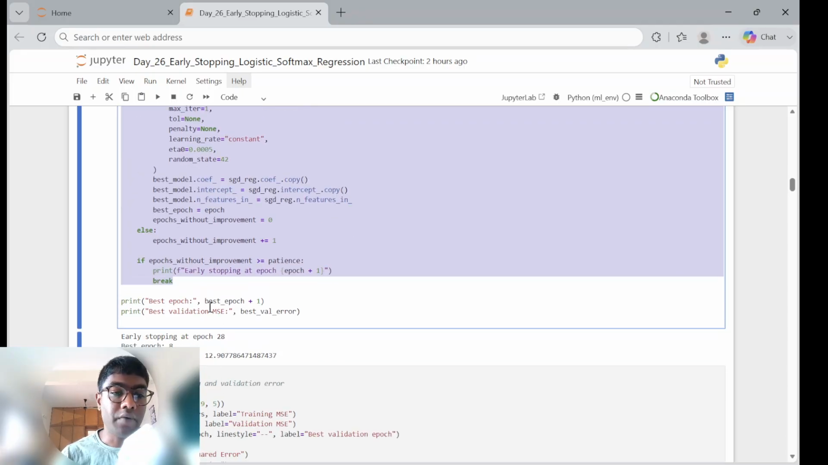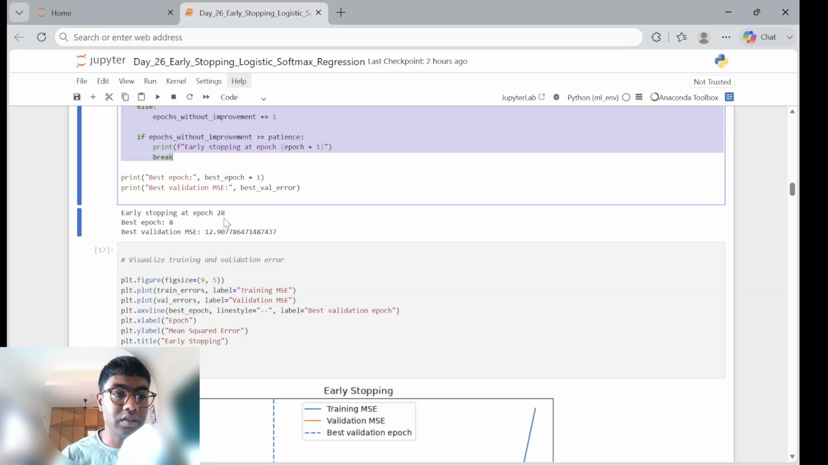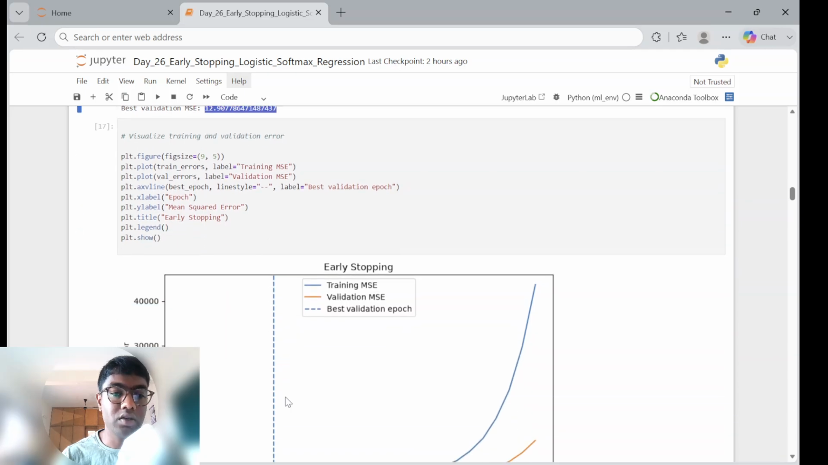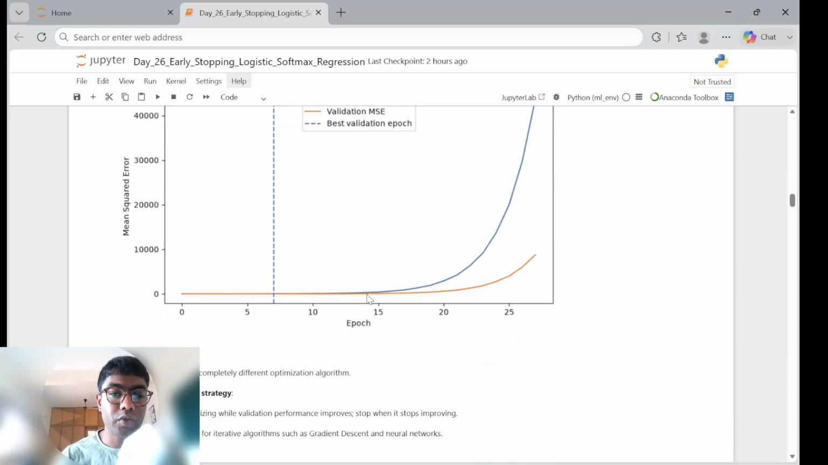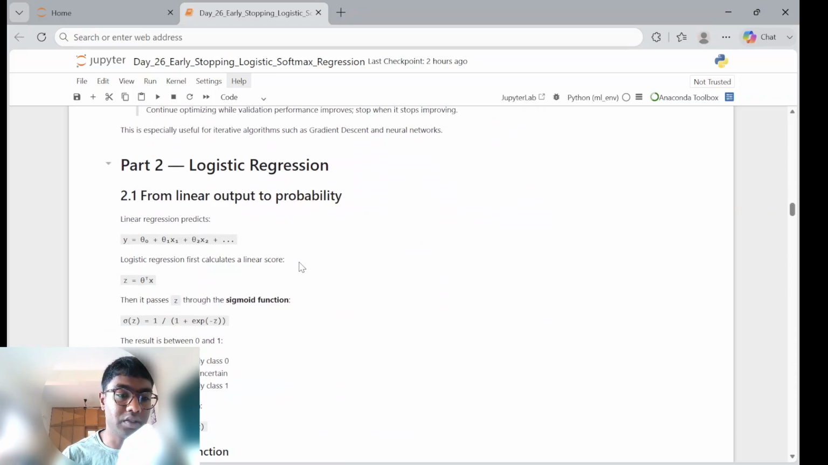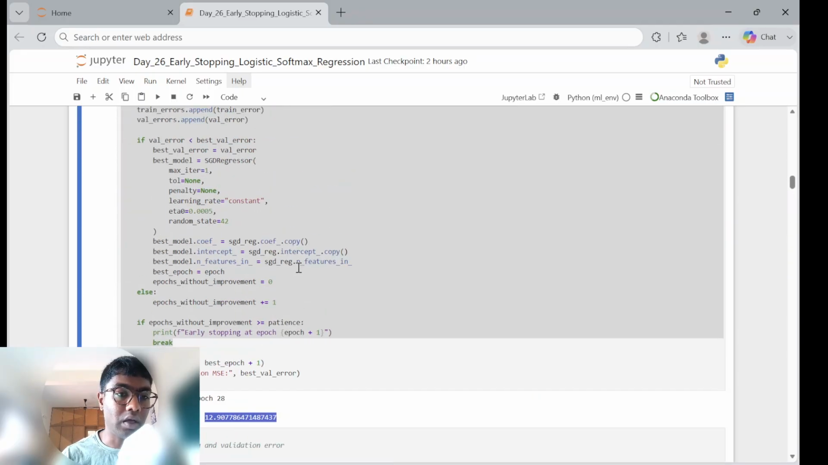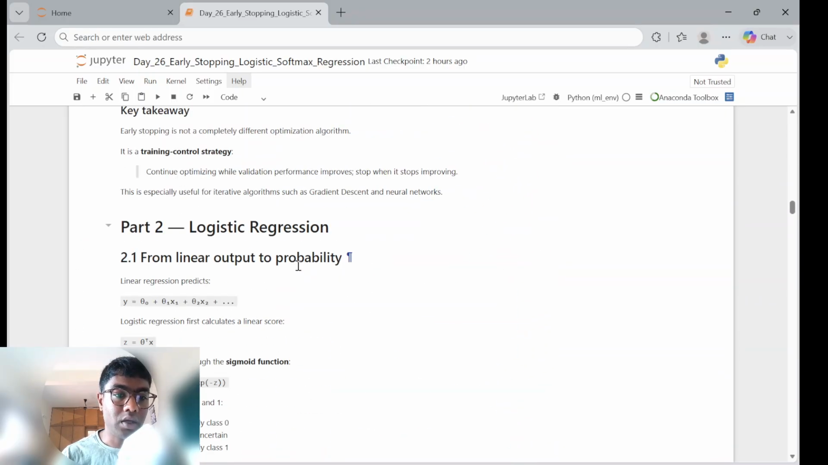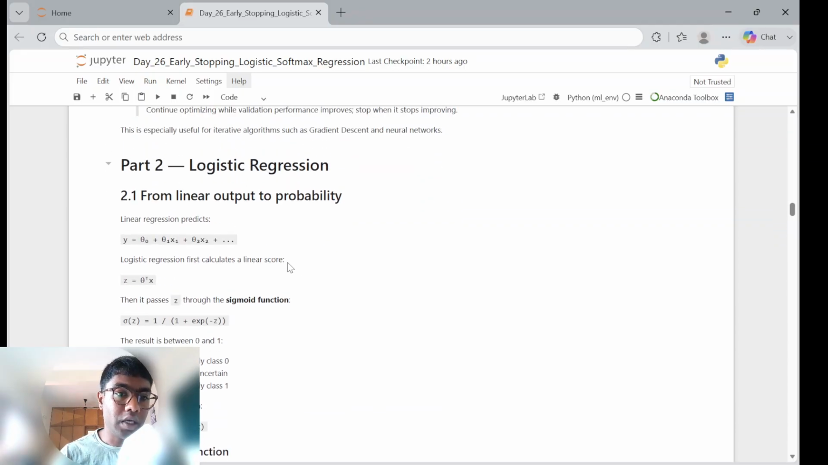If you see, there is early stopping at the 28th epoch and the best epoch was at 8, with a validation score of 12 or 13. So 12 is somewhere around here, and after 23 we can see the spike in validation and train error. That's the key takeaway with early stopping. Now that we have understood early stopping, let's look at logistic regression.